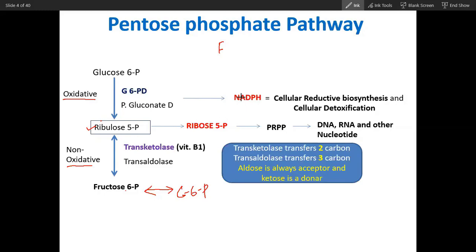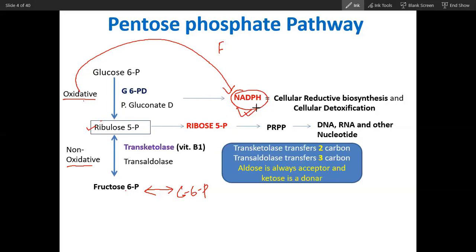But can you get this NADPH from the irreversible phase? No. So this irreversible phase, that is the oxidative phase, is specific for production of NADPH. Okay, this oxidative phase is for NADPH, not for ribose 5-phosphate. Did you get that? Yes, sir.